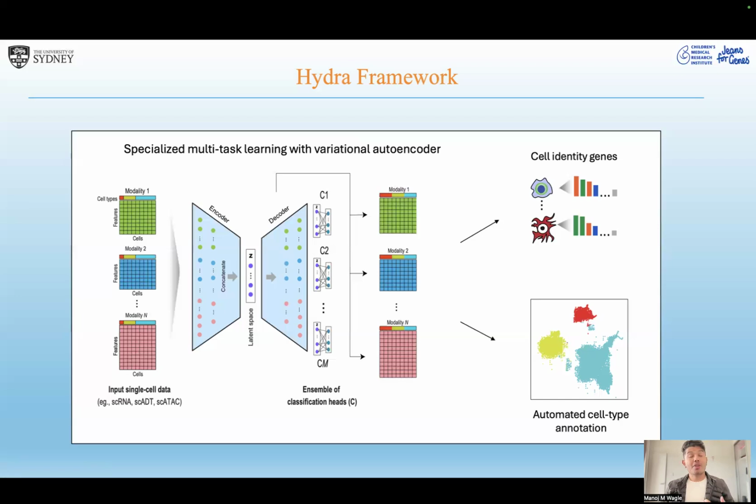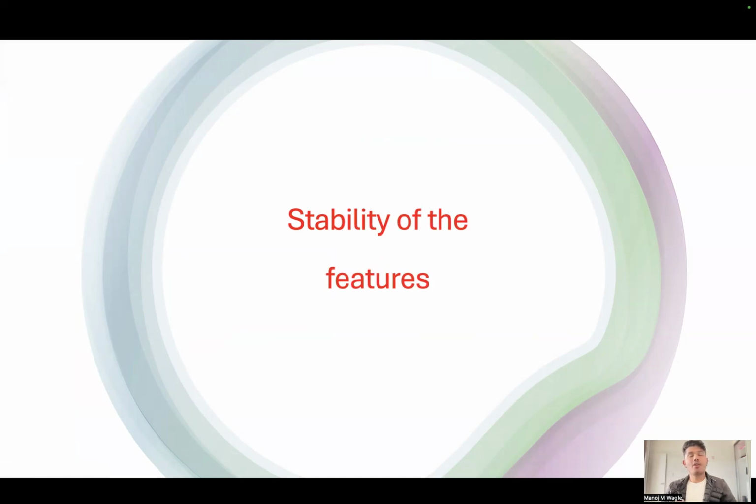Once we do this, we use this further in our automated annotation framework, which consists of a simple ensemble of simple neural network classifiers, which helps us in automatically annotating the cell types. We validated our method on, I believe, 22 or 23 data sets and 11 different methods. So I'm going to talk about the results now.